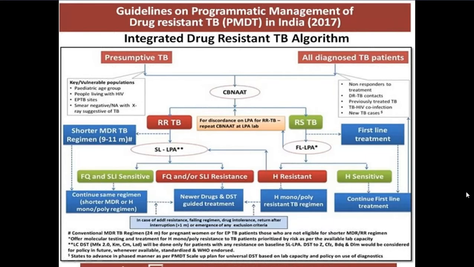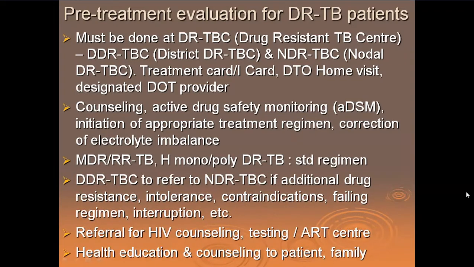Pre-treatment evaluation of drug-resistant TB patients. This must be done at all drug-resistant TB centers. They are available as district drug-resistant TB centers, or they are available as nodal. We will come to district and nodal just a little later. Now, the treatment card or the I card of the patient is filled up by the doctor or the healthcare worker.